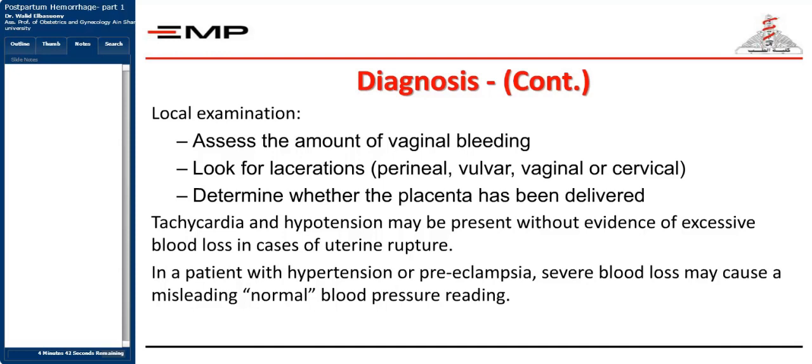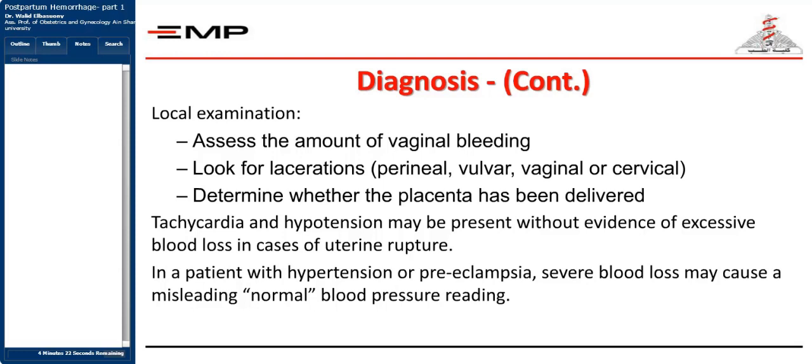So you could find there's no excessive blood loss through the vagina, and you find the patient in class 3 or class 4 shock. In a patient with hypertension previously, so she's a known hypertensive patient with a blood pressure of 170 or 100 over 110, and there's severe blood loss, the patient may become normotensive.